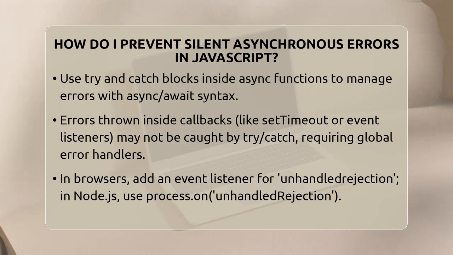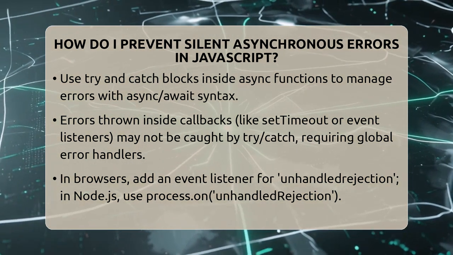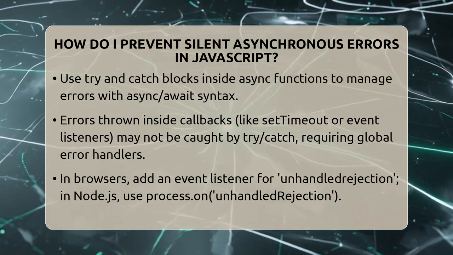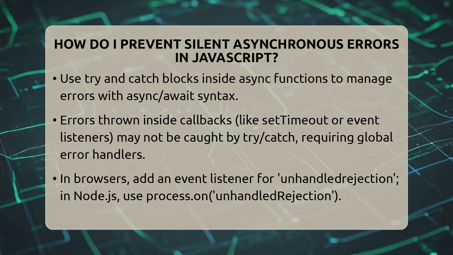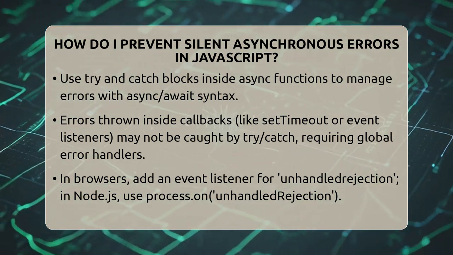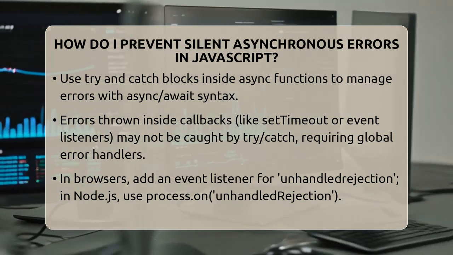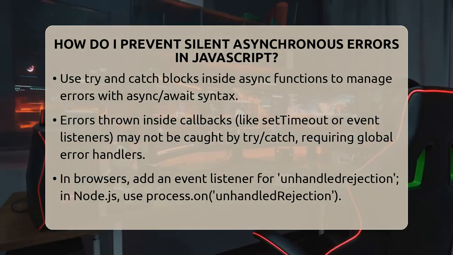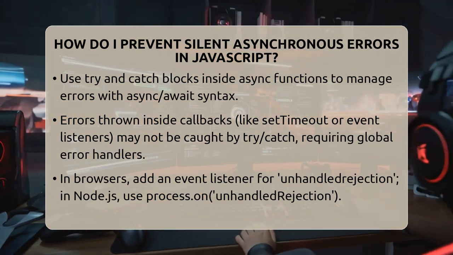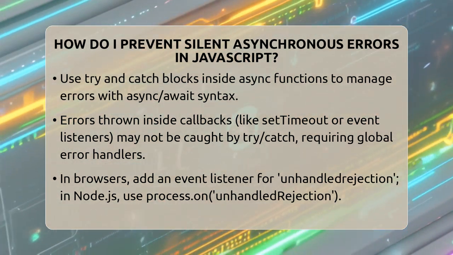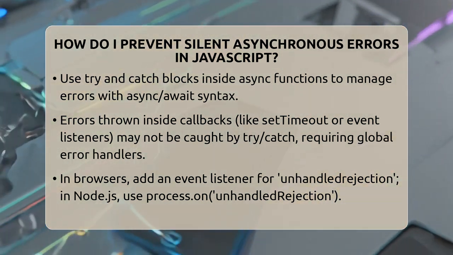If you prefer async and await syntax, wrap your code inside a try and catch block. For example, create an async function, then inside it, try to fetch data and catch any errors. Like this: async function fetchData, try, const response = await fetch('api.example.com/data'), const data = await response.json(), console.log(data), catch error, console.error. This pattern ensures errors are caught and logged.